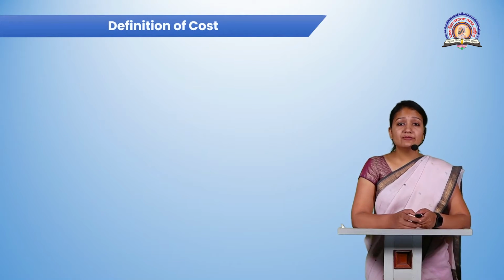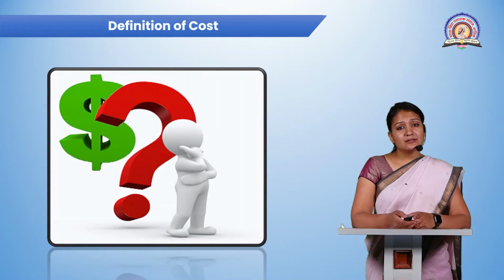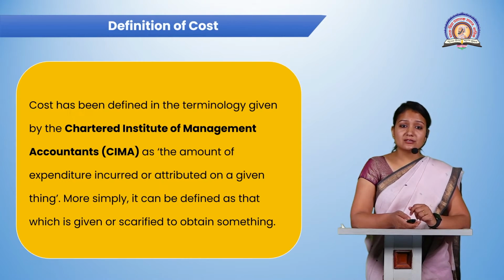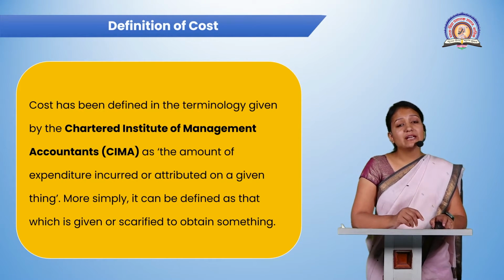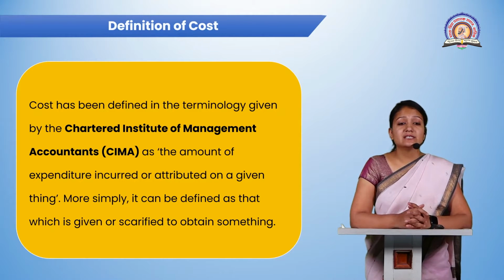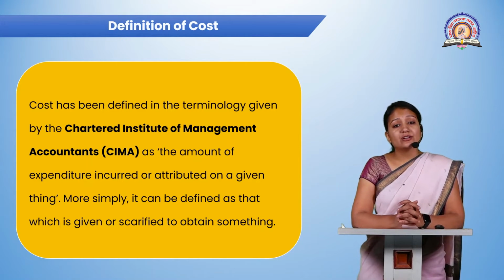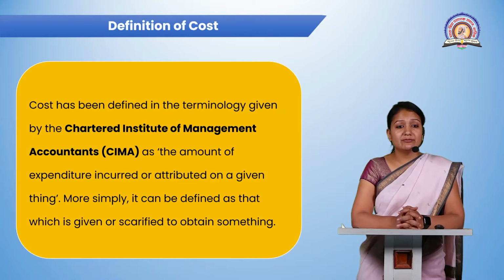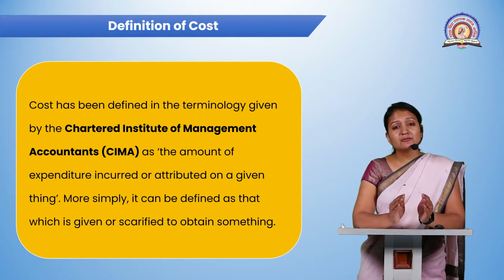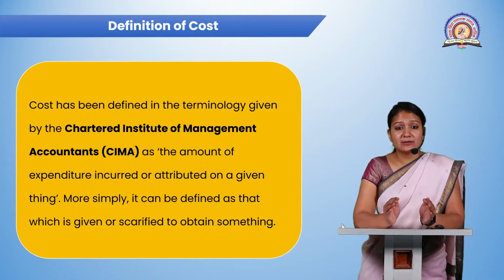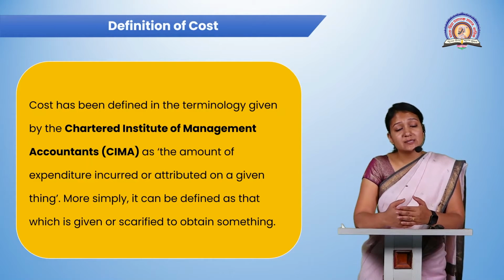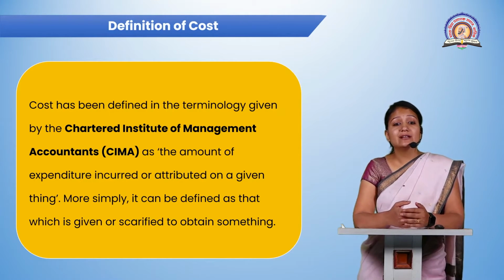Now, if we talk about the definition of a cost. What is the definition of a cost? If we think about the definition of cost, the first definition is given by CIMA. CIMA stands for the Chartered Institute of Management Accountants. This institute has given a definition, because the terminology they have explained is in a more specific manner. What they have explained is that cost is the amount of expenditure incurred or attributed to a given thing.